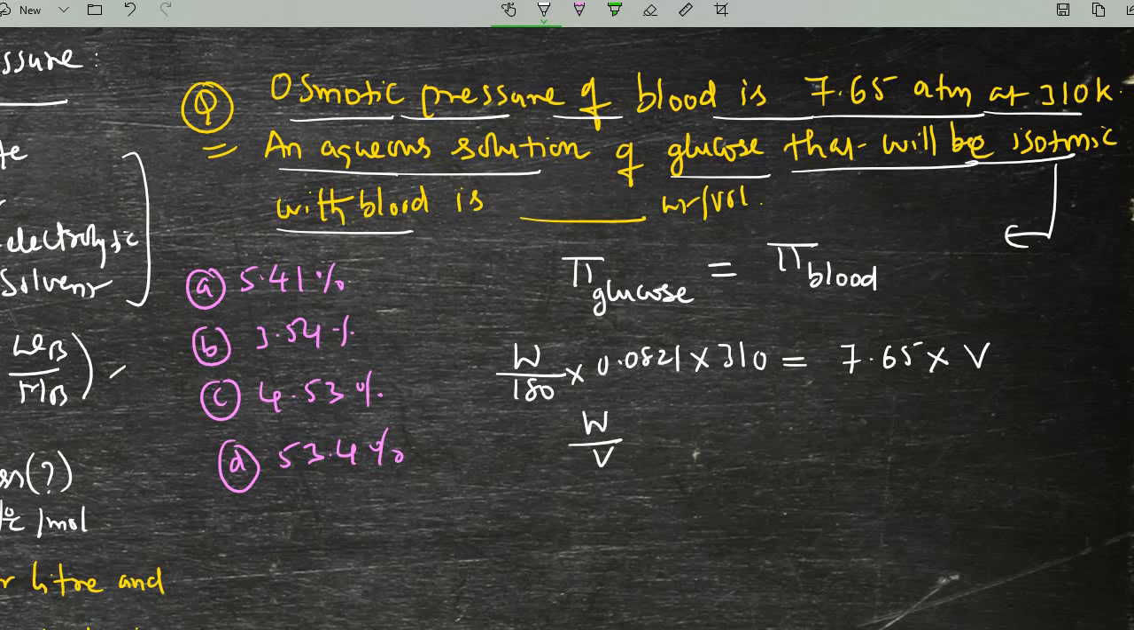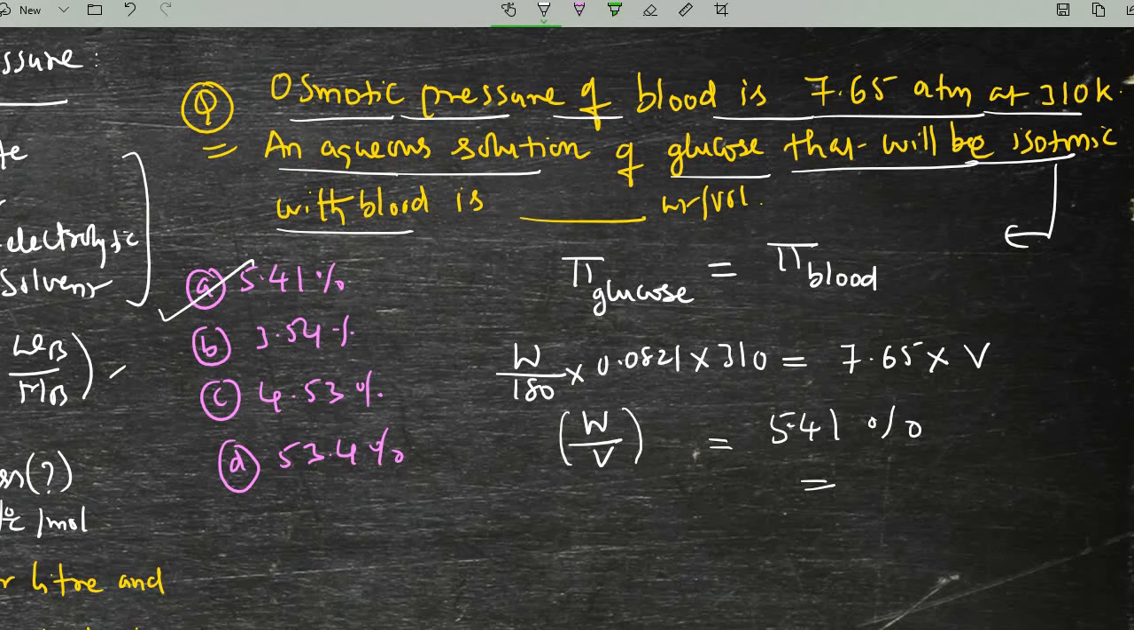That means aqueous solution of glucose that will be isotonic with blood is, so blood value and glucose value, W by V, we are finding that value. Upon simplification we got 5.41 only, that is 5.41 percentage weight by volume. So first option is the right option for this question.